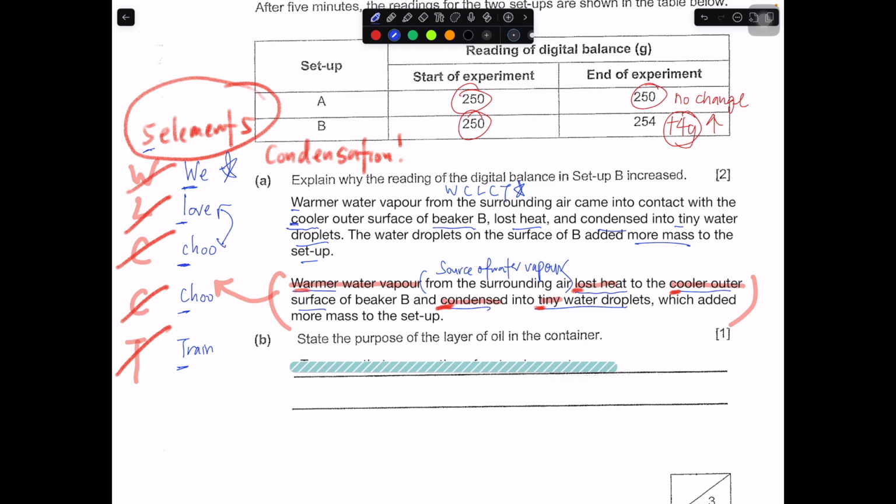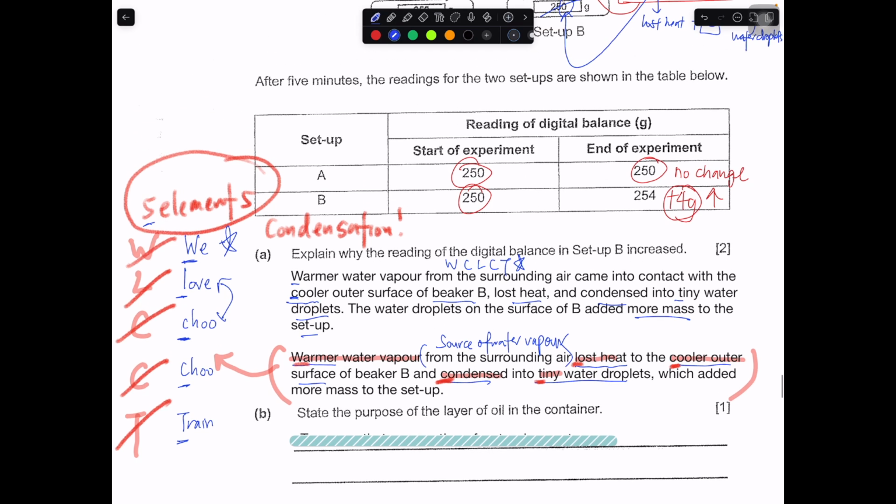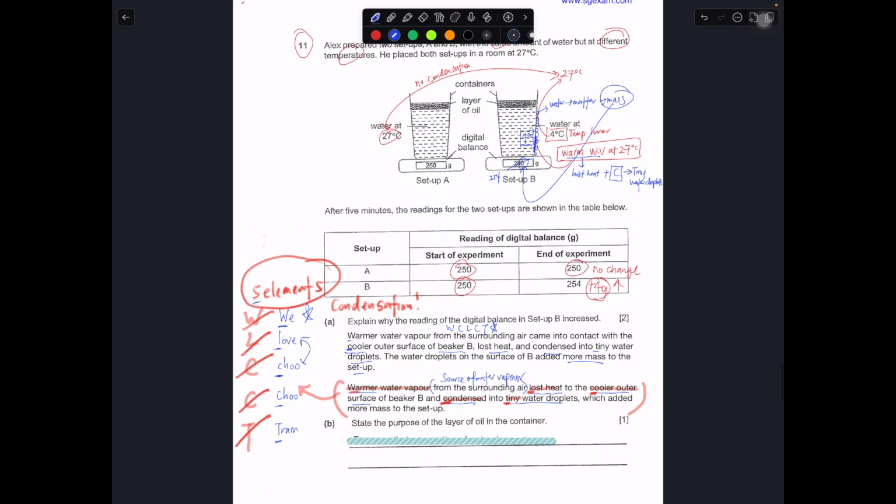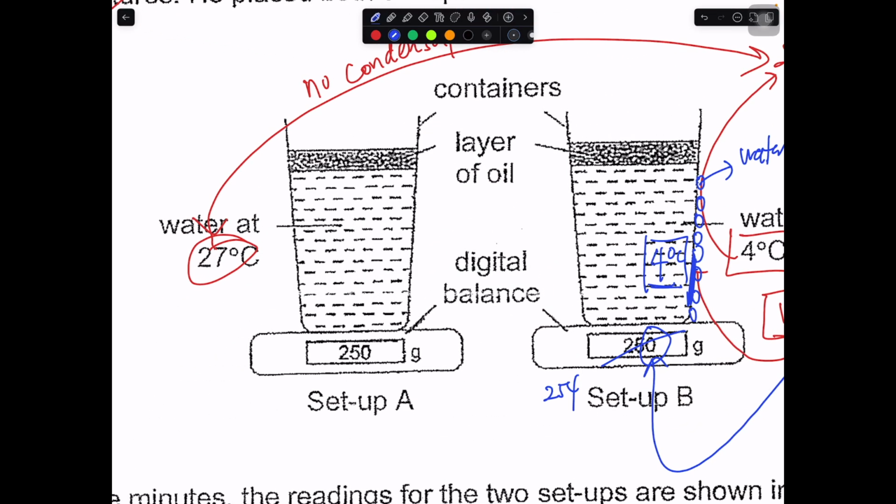Explain the purpose of the layer of oil. The layer of oil is to prevent the evaporation from occurring. Because if you don't have this layer of oil, water will start to evaporate into water vapor. If it evaporates into water vapor, it's no longer in the setup, then the mass will start to decrease.